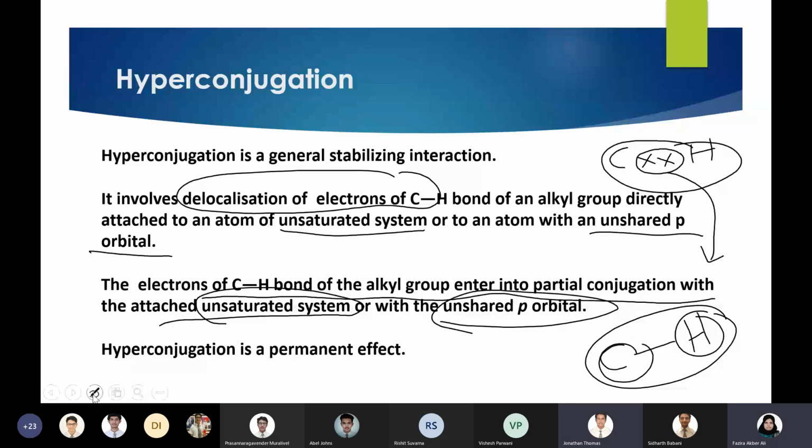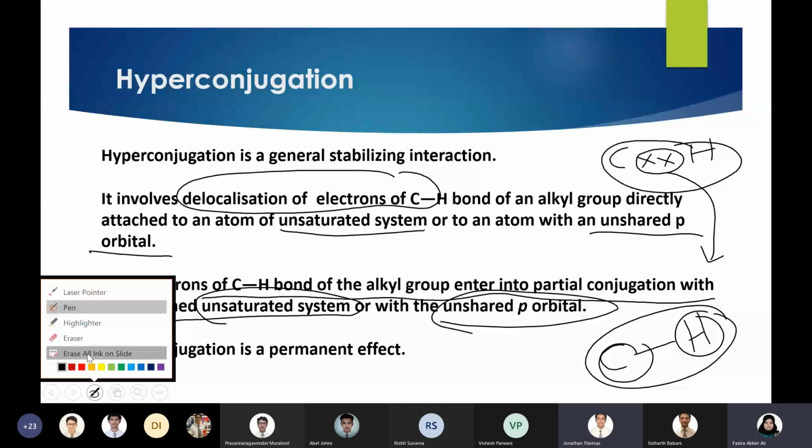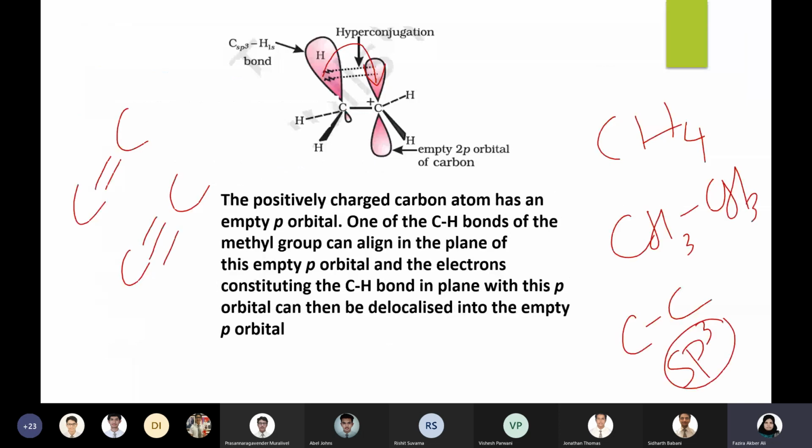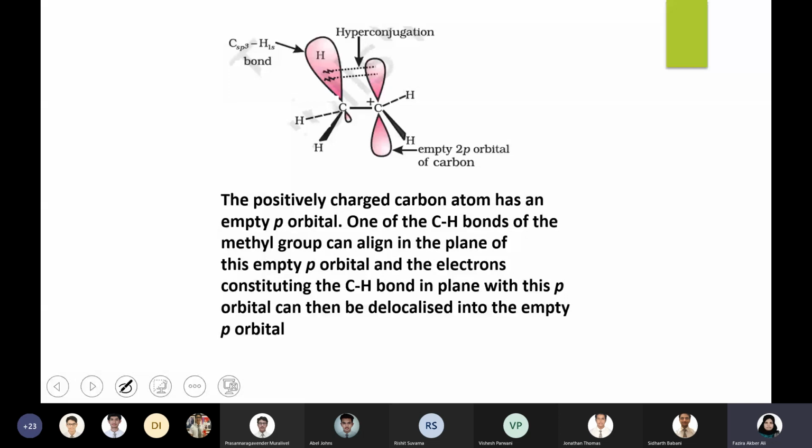Is that clear? All right, ma'am. Yes, ma'am, it's clear. Okay, so this is hyperconjugation, the shift or delocalization of the electrons of a CH bond either to a conjugated system, that is a double bond or a triple bond, or to an empty p orbital like in the case of a carbocation. We have taken the first example of a carbocation here.